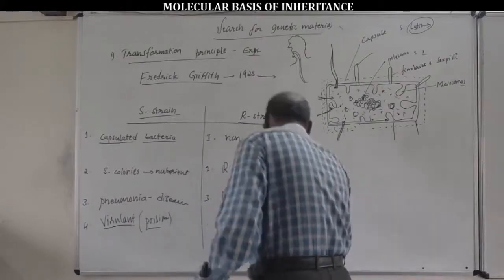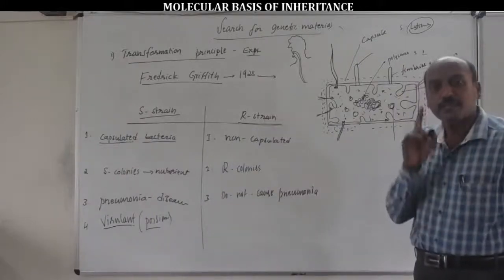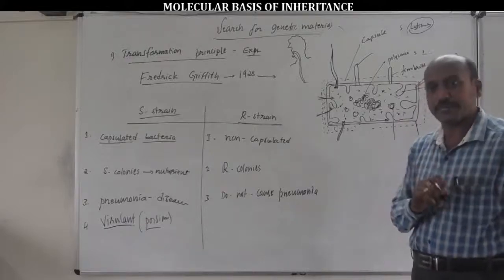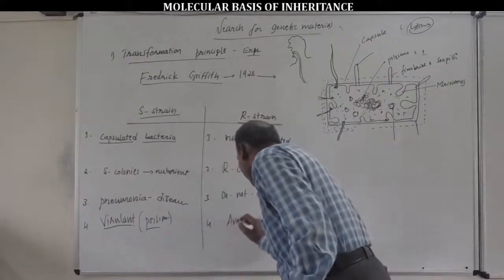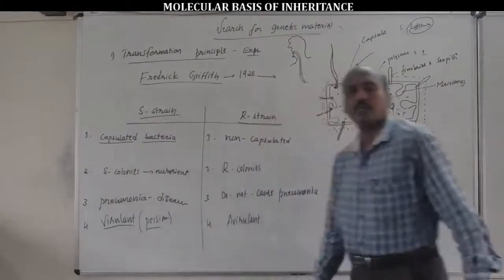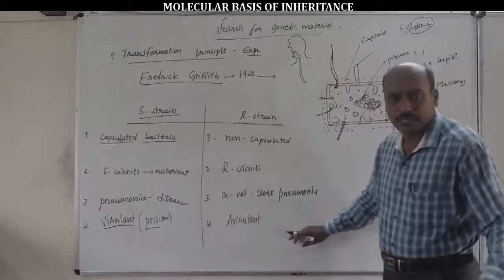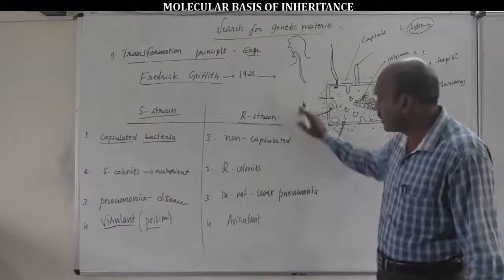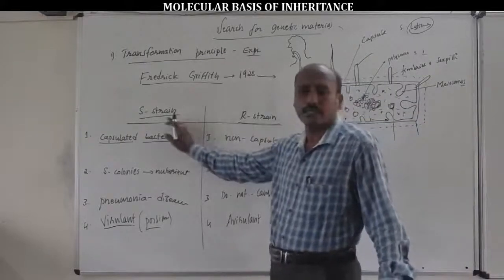Already I have told you, whenever the capsule is absent, it is a non-pathogenic bacteria. Such non-pathogenic bacteria are also called avirulent or non-virulent bacteria because they don't cause pneumonia disease due to lack of capsule. The properties of R strain bacteria are exactly opposite to the S bacteria.